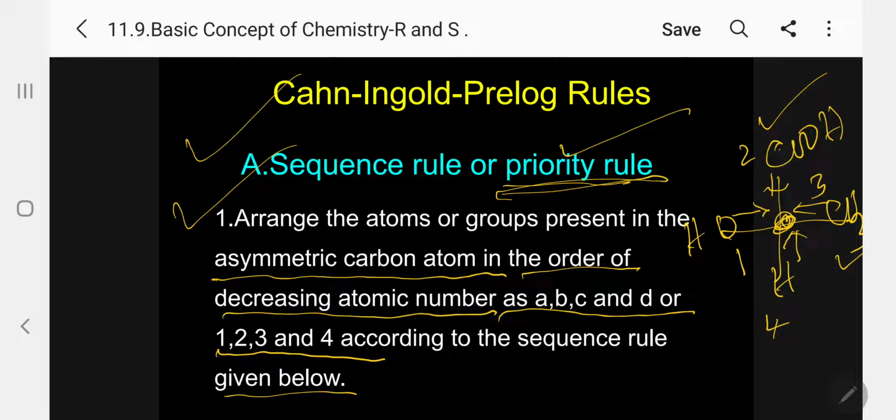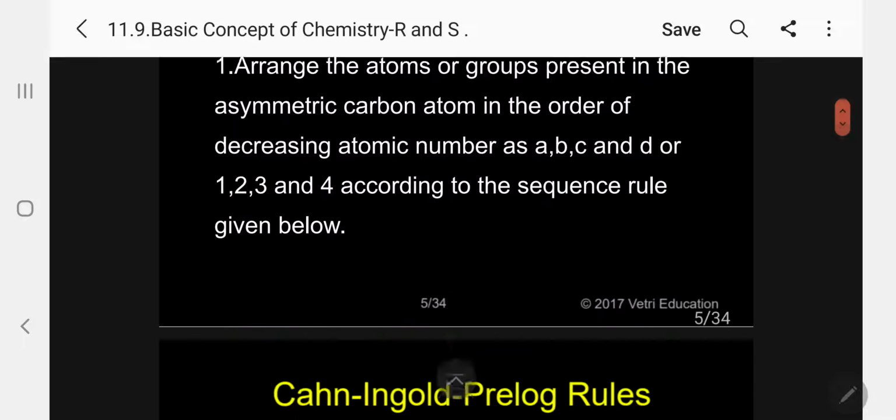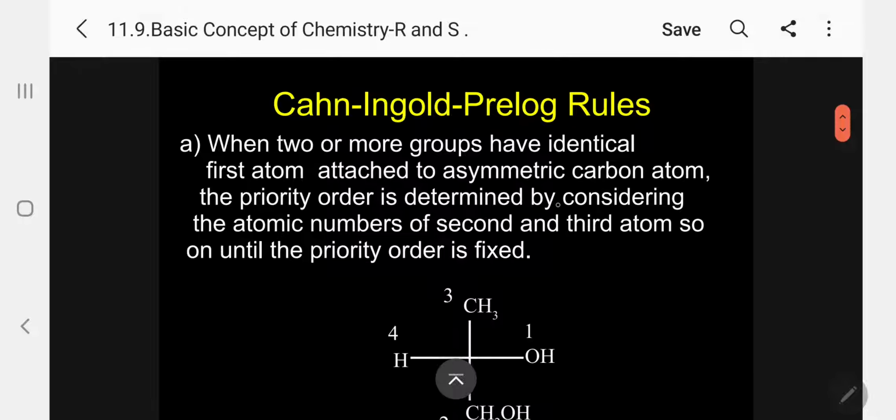This is the rule: arrange the atoms or groups present on the asymmetric carbon atom in the order of decreasing atomic number as A, B, C, and D, or 1, 2, 3, and 4, according to the sequence rule below. What is the sequence rule?